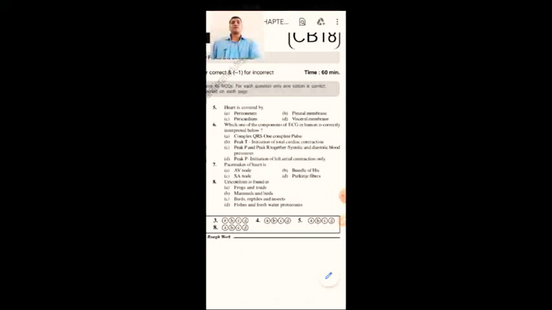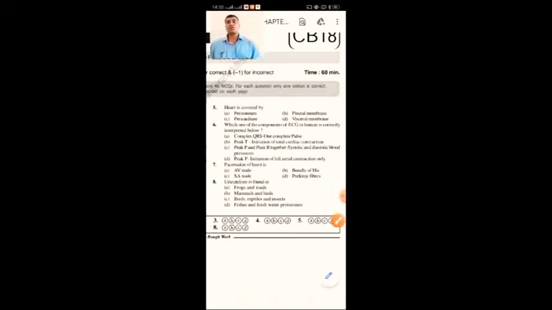So pacemaker is also called the sinoatrial node, which is present on the right side of the right atrium, which generates the heart signals and is called the pacemaker. So the sinoatrial node is considered as a pacemaker.